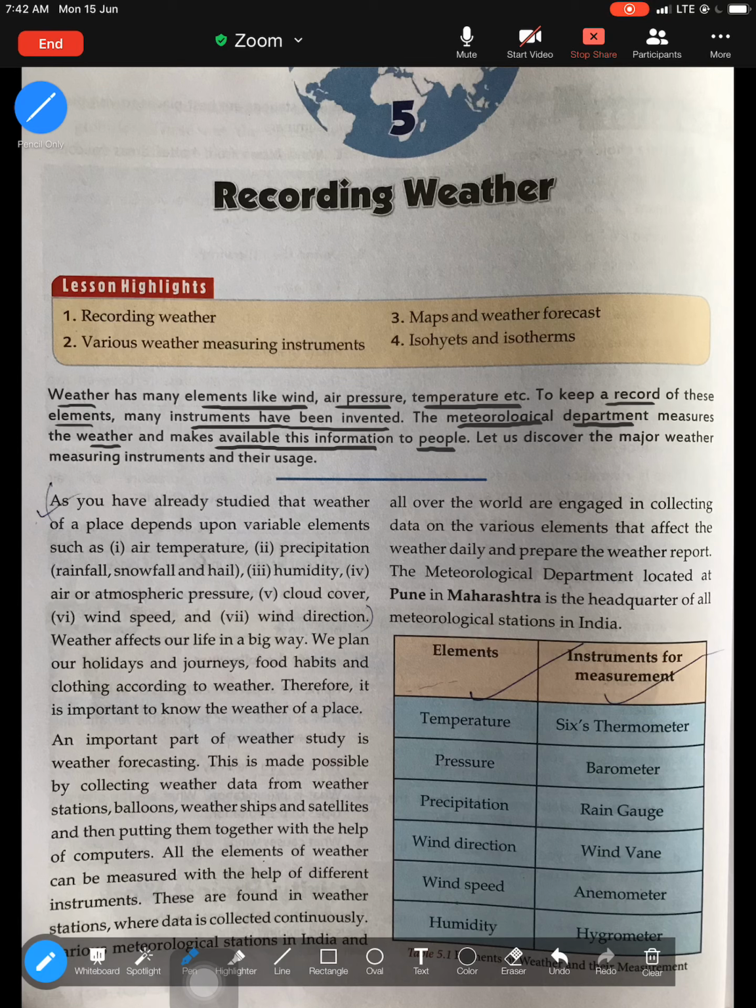Now, before we proceed further to understand the various instruments, please know the term meteorology. If you look into the geoterms, that is at the end of this chapter, the first term, that is meteorology, I want you to mark that term. Meteorology is the scientific study of weather and climate. So the study of weather and climate is known as meteorology. Please mark this term at the end of the chapter in the box geoterms, the first term, that is meteorology. All right, okay, so let us begin.